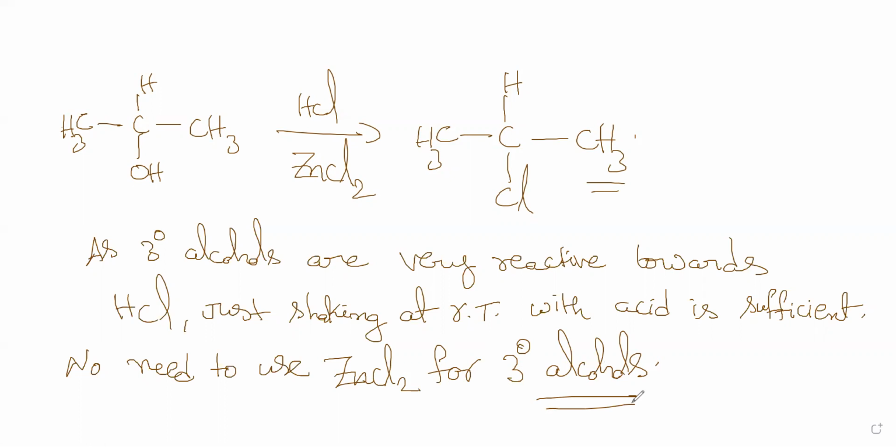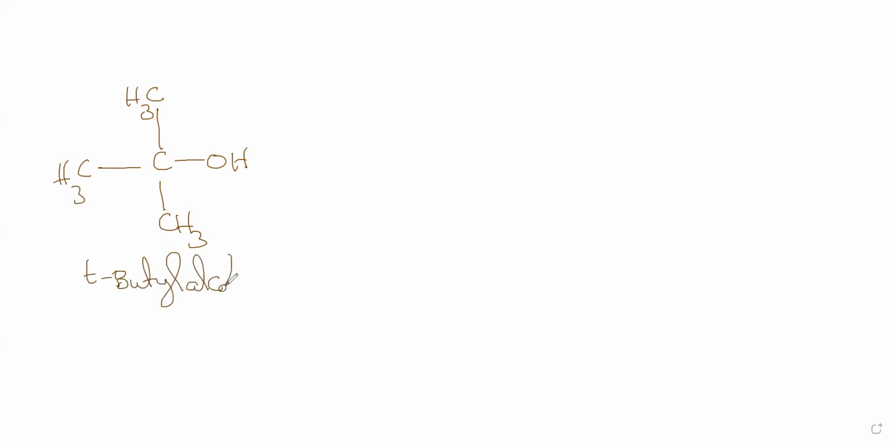Now, how to do this reaction? The next one. So here I will reproduce what I have written. This is tertiary butyl alcohol.